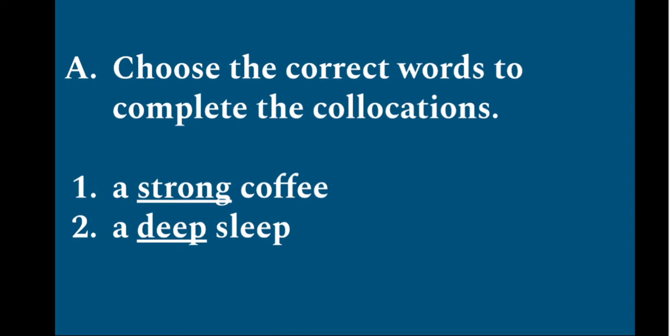Exercise 8, on page number 129. Choose the correct words to complete the collocations. The first one, look at the textbook, children. We have options here. The first one is a dash coffee, strong or weak. The answer is a strong coffee. Strong and coffee are a combination, so this can be called collocation.